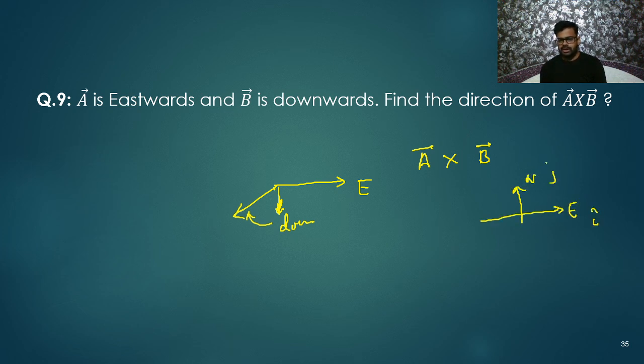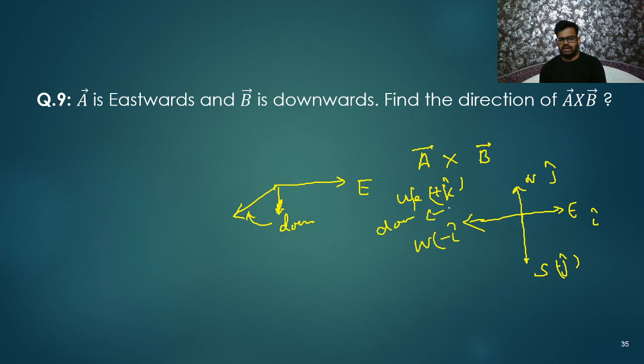North can be written as j cap, south can be written as minus j cap. Up can be written as plus k cap, and down can be written as minus k cap. Are you getting?